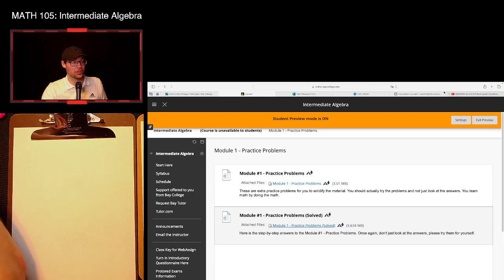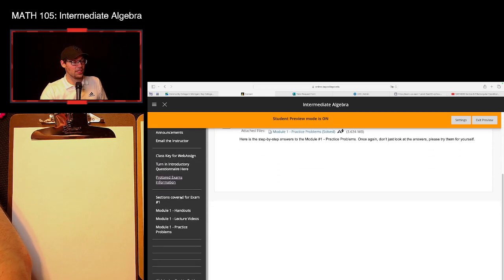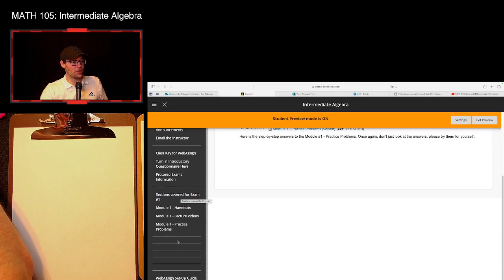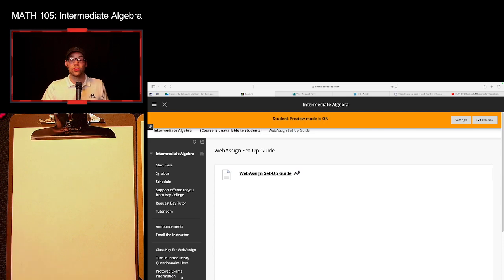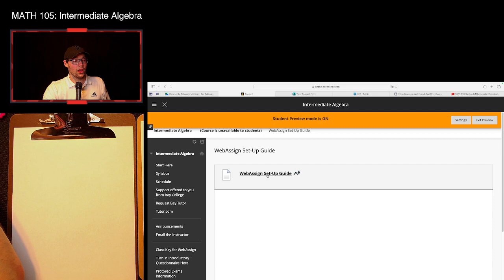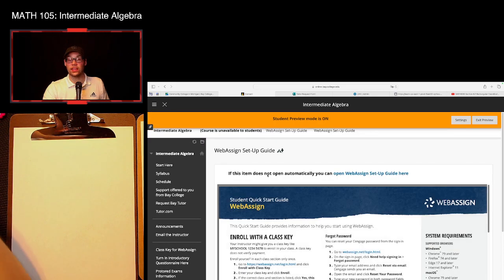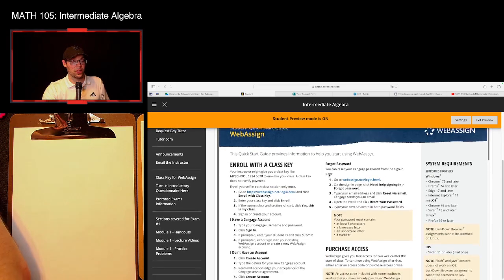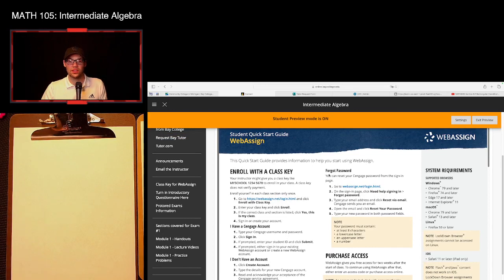So finally, underneath, when we take a look at the very bottom, we see we've got a WebAssign setup guide that we can click on as well. So as you're going through your WebAssign setup, and again, this is on our Blackboard page, you also have a second thing that can help you get through this. So this was created by WebAssign themselves, and it's kind of just like a step checklist to go through to be able to set up your WebAssign account, make sure that you connect with the class that we have.